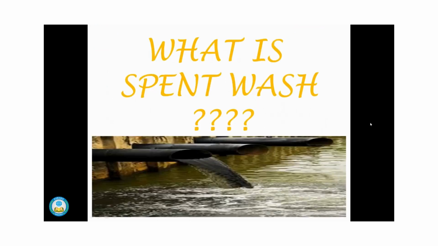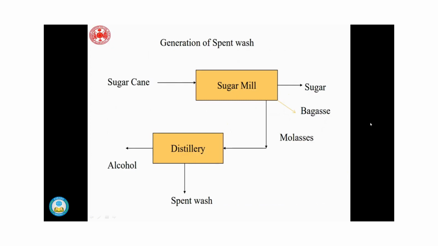The industry people usually suggest that they digest the wastewater containing the spent wash to some extent by chemical methods and activated sludge methods, but it is certain from experiments and research that no industry, either in India or abroad, can digest the wastewater completely. There is some chemical left even after the digestion, which is called spent wash. But how is this spent wash actually generated?